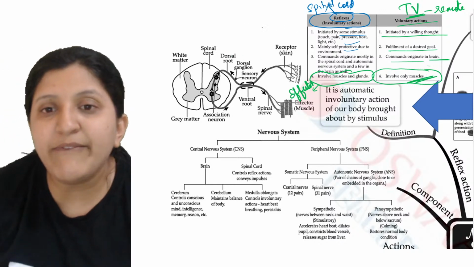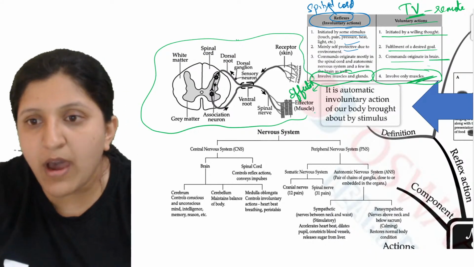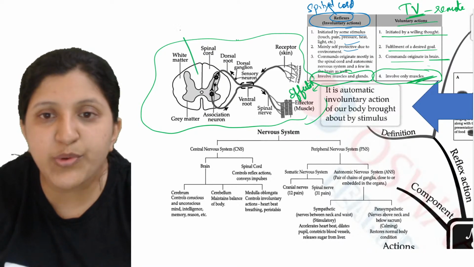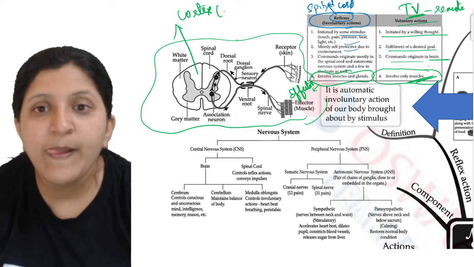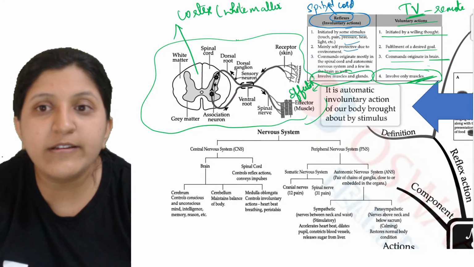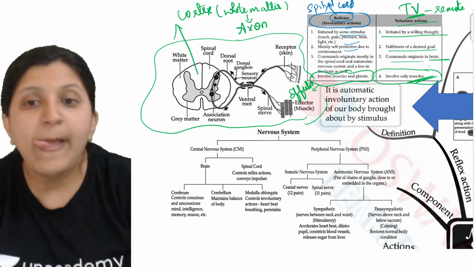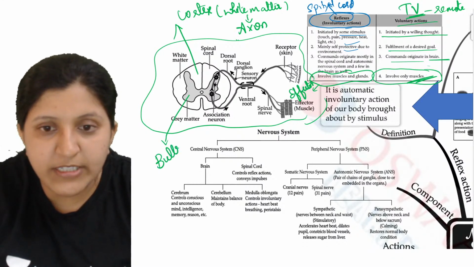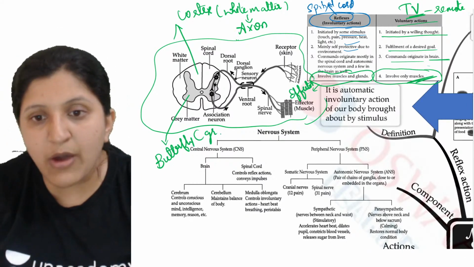Okay, so now let's have a look at this one. So what exactly is this part? This is a spinal cord now. You can see this region is the cortex region. What is the cortex region made up of? The cortex region has white matter. And what is white matter made up of? White matter is made up of axons. Now you can see here this butterfly shaped structure. What you see is the gray matter.